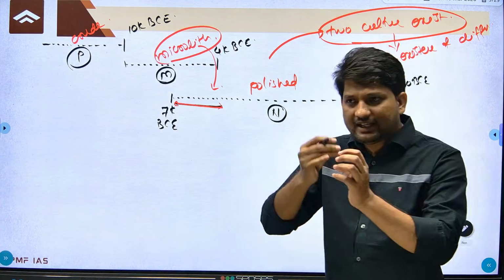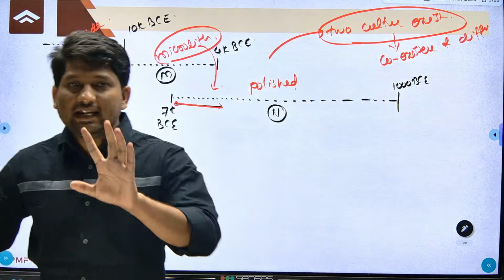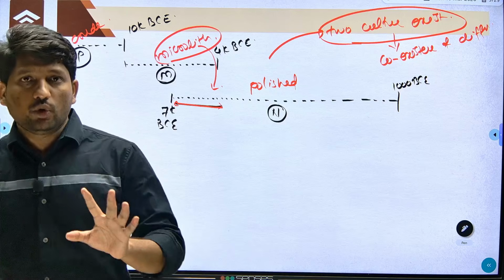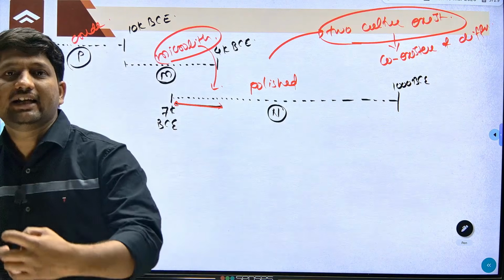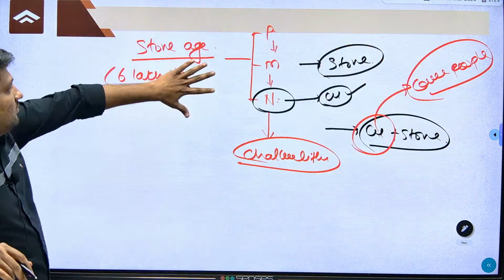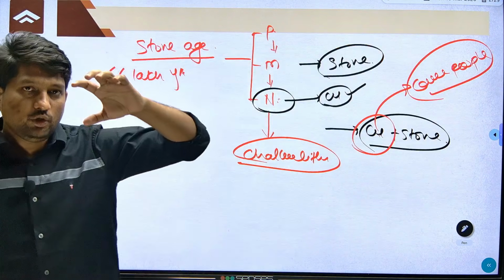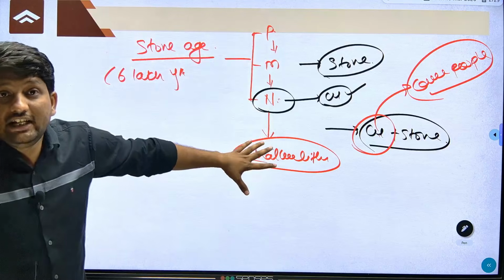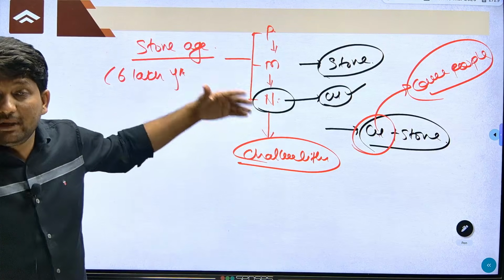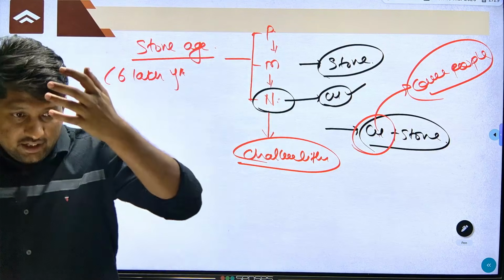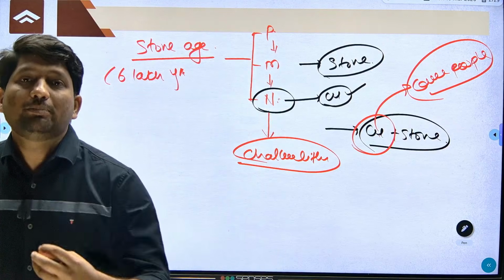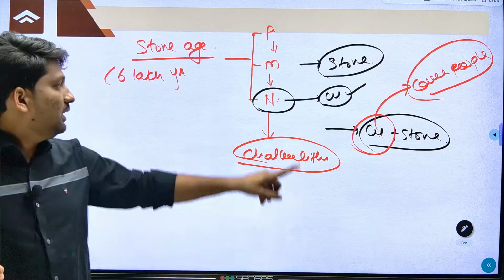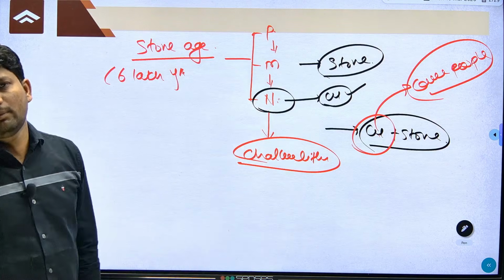Similarly, if you find some traces of bronze, that doesn't mean the beginning of the Bronze Age. No, it is when common people are using it in their daily life. So when I say that in the Neolithic phase or in the Stone Age people did not use copper, it means that in general, in daily life, common people did not use copper. So you may find traces of copper in some of these Neolithic sites.